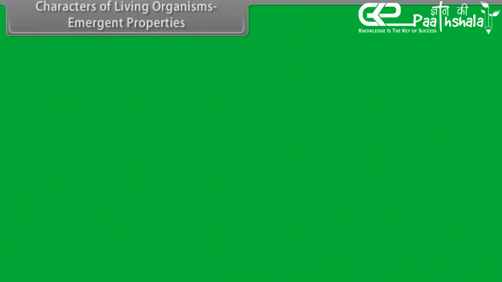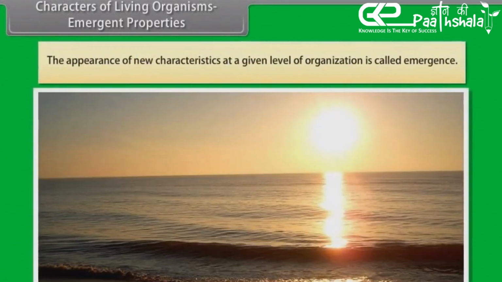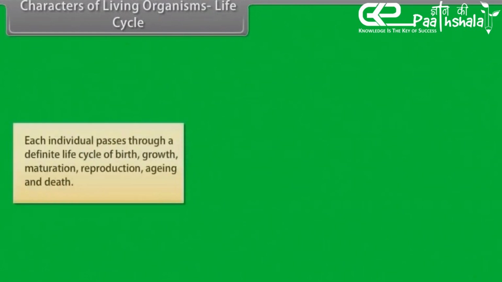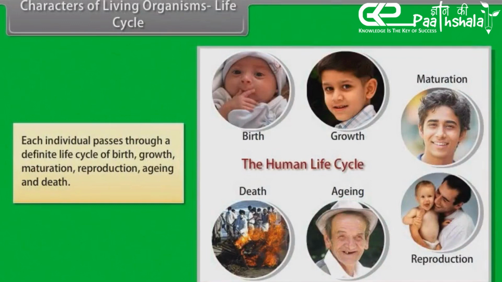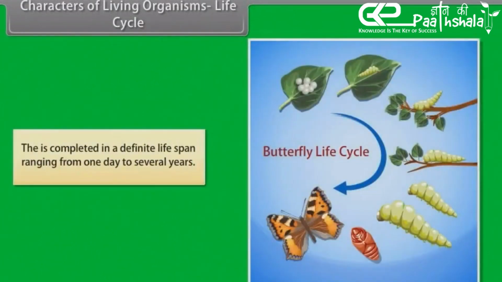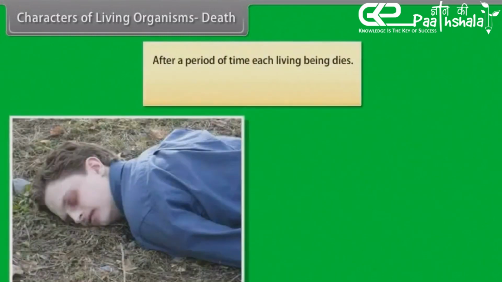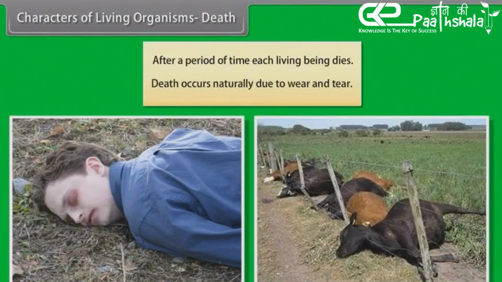Characters of living organisms: Emergent properties. The appearance of new characteristics at a given level of organization is called emergence. Characters of living organisms: Life cycle. Each individual passes through a definite life cycle of birth, growth, maturation, reproduction, aging, and death. This is completed in a definite lifespan ranging from 1 day to several years. Characters of living organisms: Death. After a period of time, each living being dies. Death occurs naturally due to wear and tear.